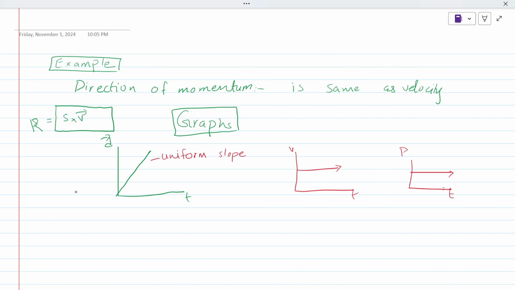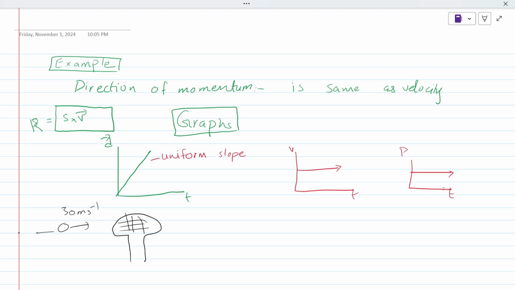Let me give you an example. Consider this a racket. Consider a ball rushing towards it with a velocity of 30 meter per second.